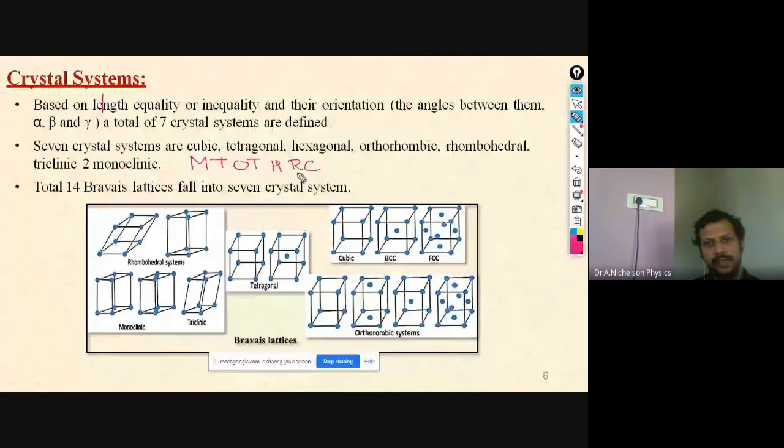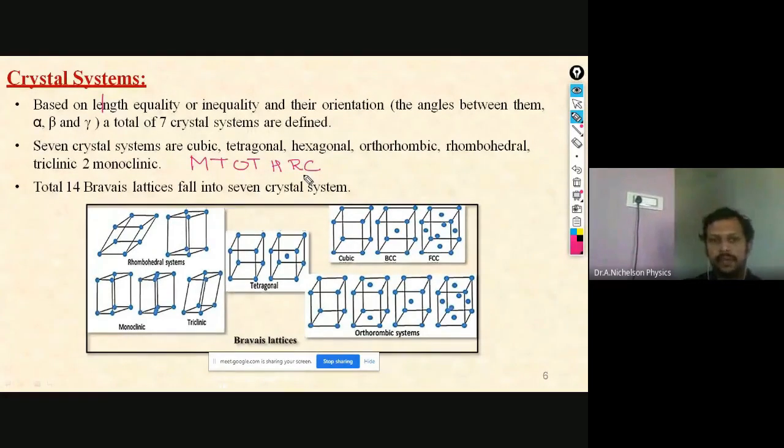This is how you have to remember it, just like VIBGYOR from violet to red. So monoclinic, triclinic: the first two are meant for clinic. Then the second two, orthorhombic and tetragonal, and the fifth one is hexagonal, which also ends in gonal, then rhombohedral, and the last one is cubic. This is how you have to memorize it.